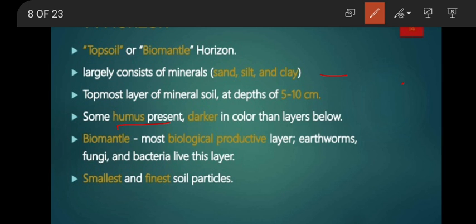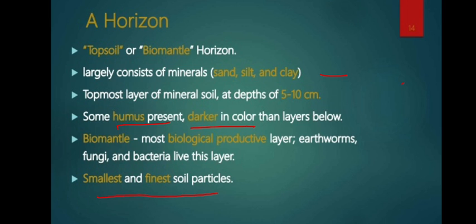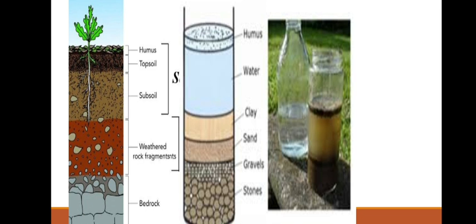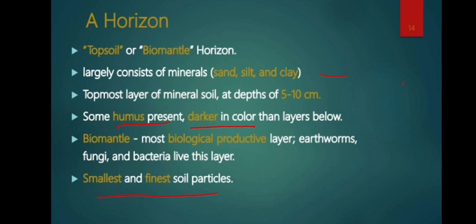It is darker in color, and it is made up of small and fine soil particles. The topmost layer of the soil is called topsoil or A horizon, consisting of small and fine soil particles, and along with that it contains some amount of humus.